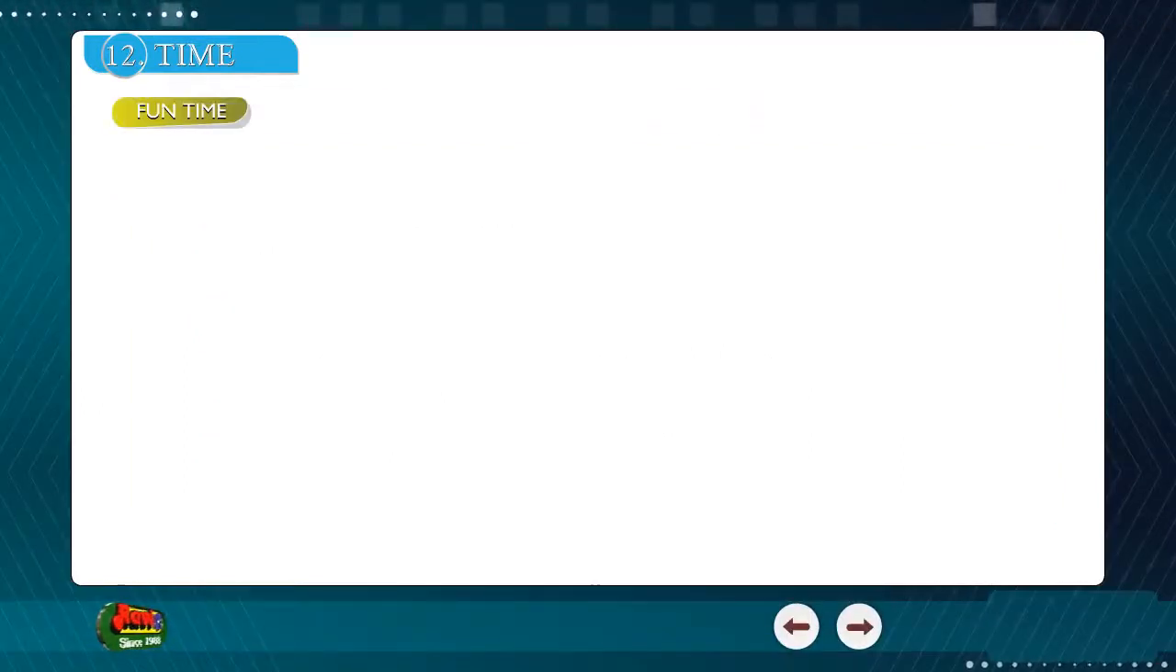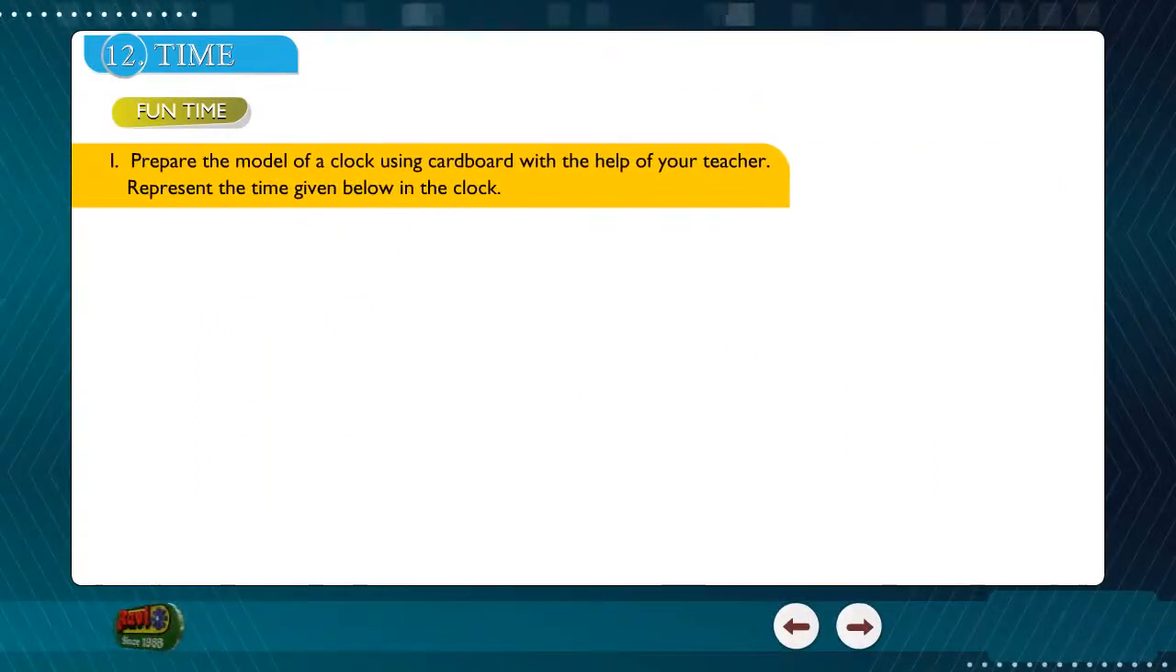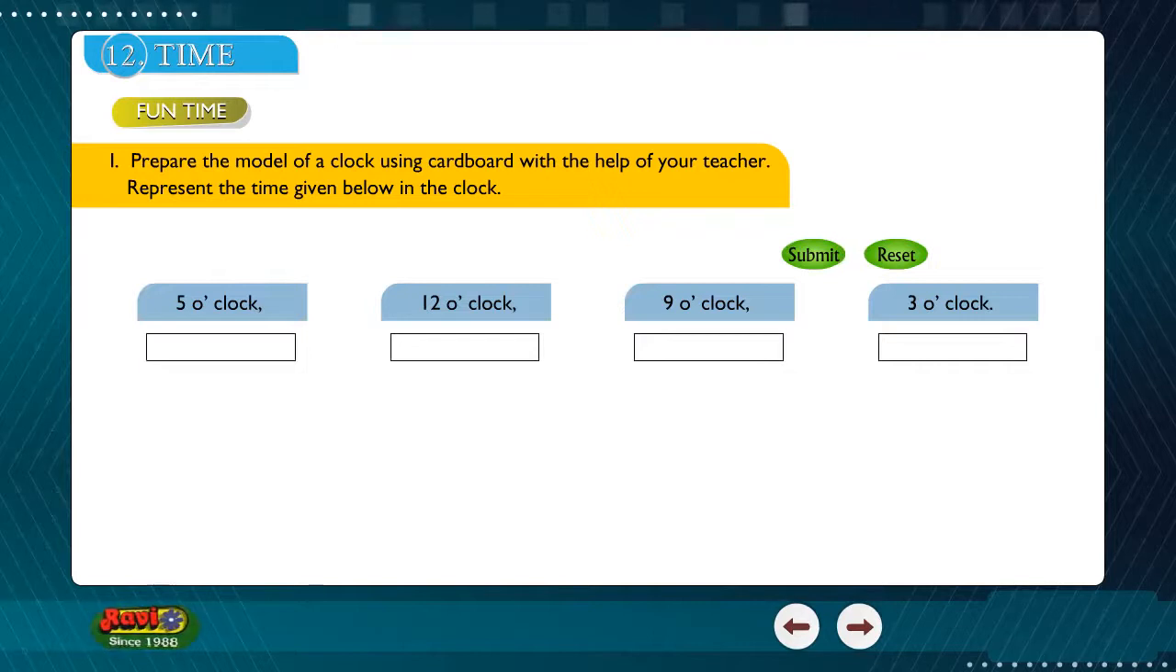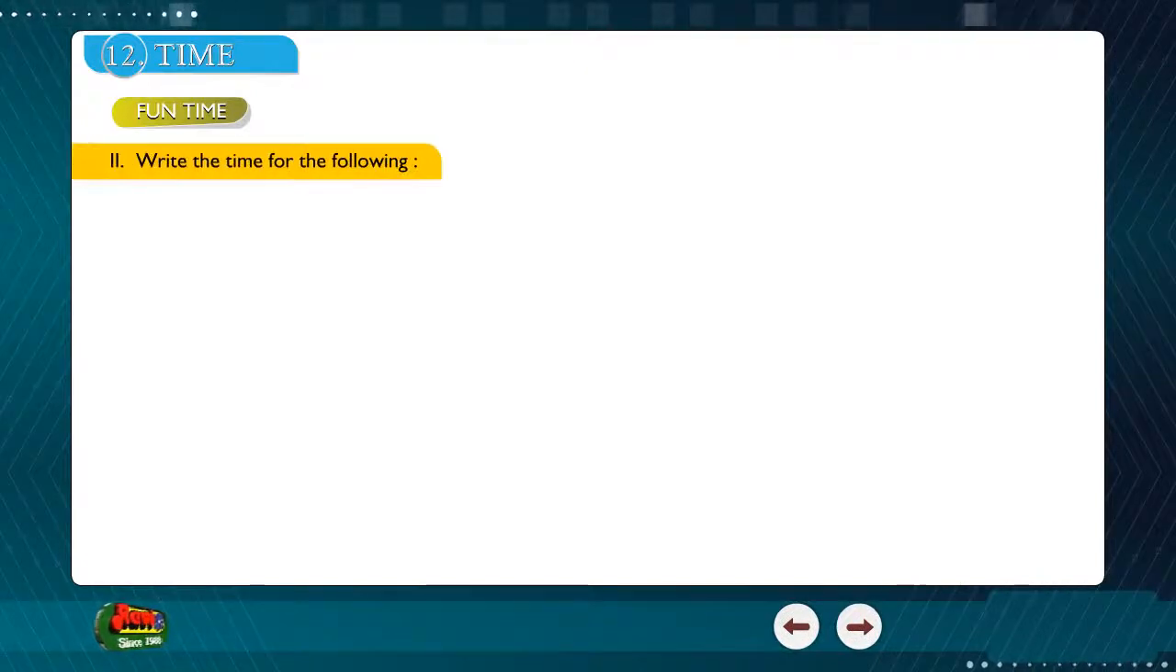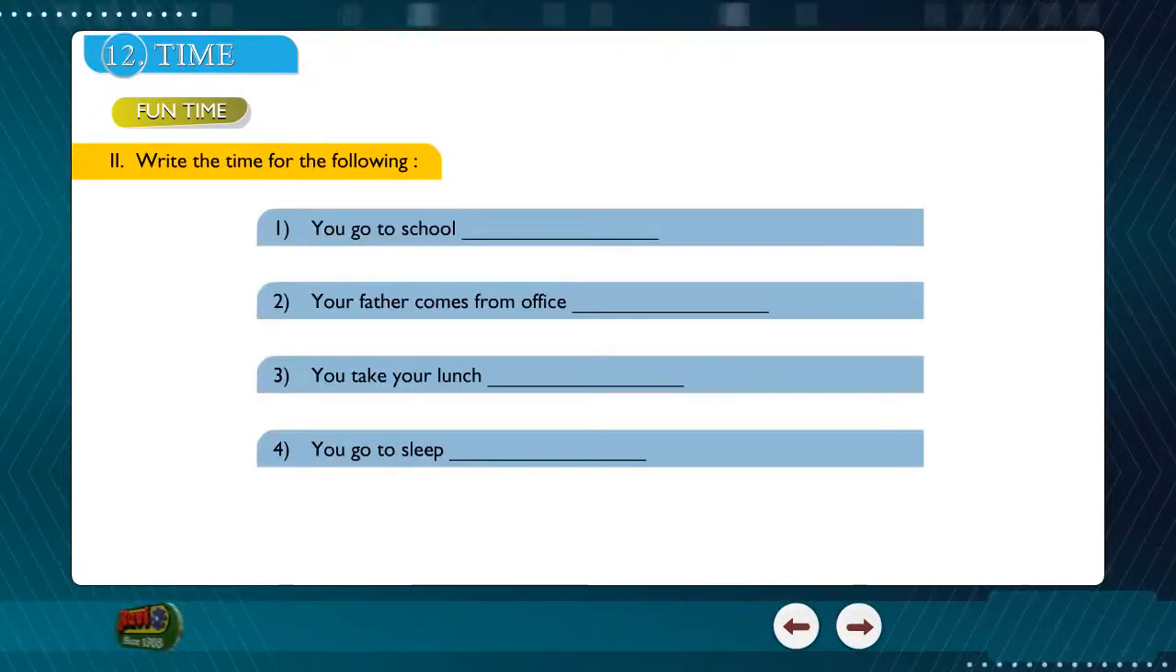Fun time. 1. Prepare the model of a clock using cardboard with the help of your teacher. Represent the time given below in the clock. Fun time. 2. Write the time for the following.